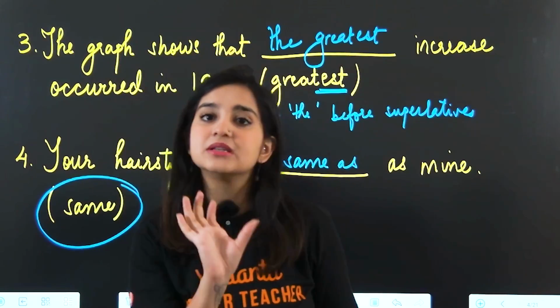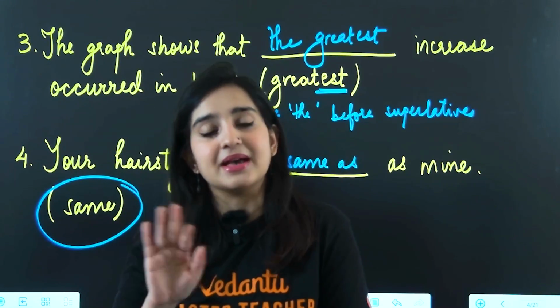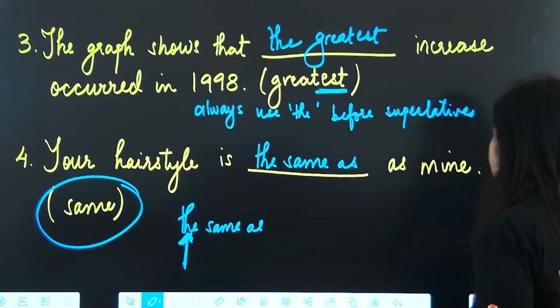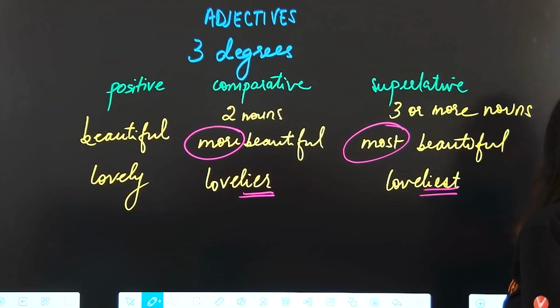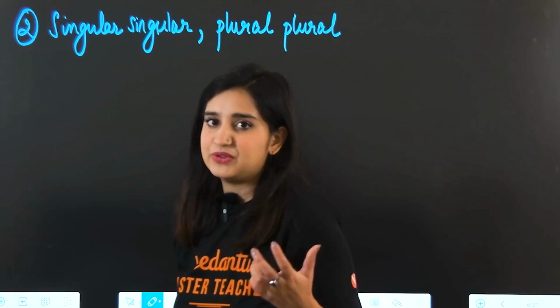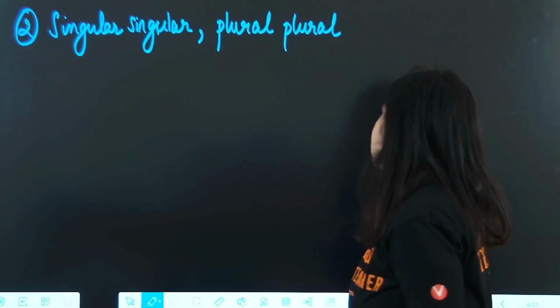Just remember this entire chunk like one word. The same as, the same as, the same as. Your hairstyle is the same as mine. Okay? Alright, those were our rules for the and a quick refresher on our degrees of adjectives. Now moving on to our second most common mistake.